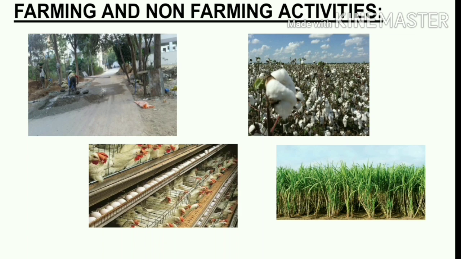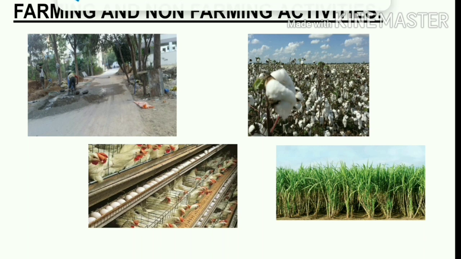The third picture, of course, is poultry farming, because we can see hens out there. So poultry farming is also another type of non-farming activity, which is a process or a form of raising domesticated birds like hen, geese, ducks, turkey, in order to produce meat and egg, so that it can be sold in the market to generate income. So students, poultry farming is another important type of non-farming activity.